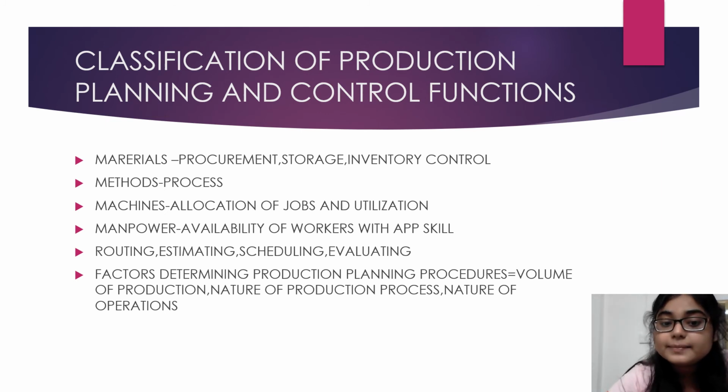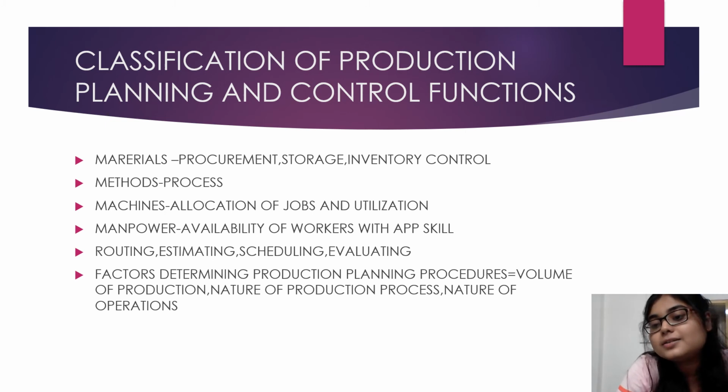Routing, estimating, scheduling, evaluating means how the work is going to be done, the way it's going on, and how the evaluation is going. It needs to be scheduled, and the manager needs to make the estimate for the whole plan. Factors that determine production planning control: what are the factors determining the production control? Volume of production, how much production. From volume we understand how much is going to be produced.